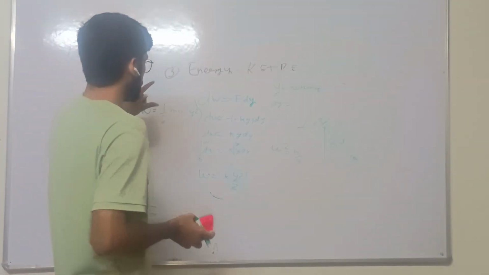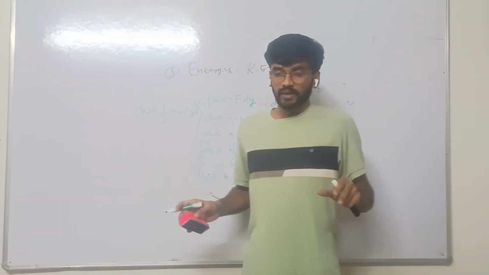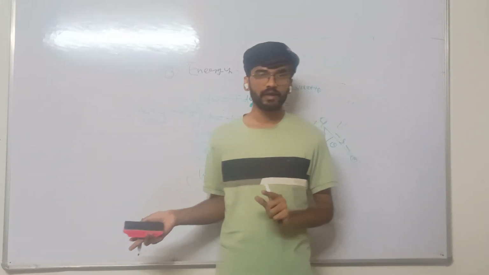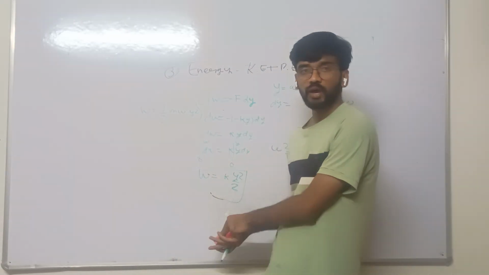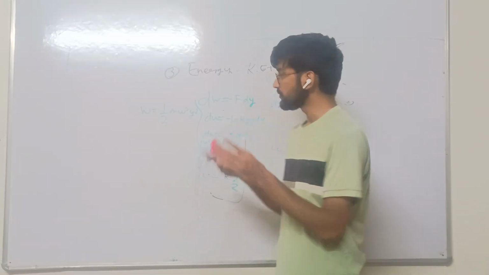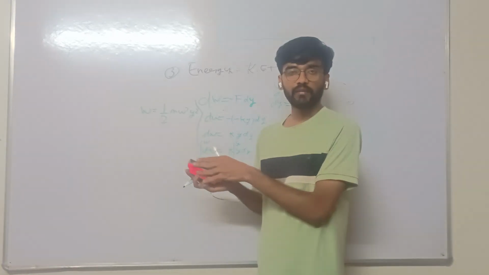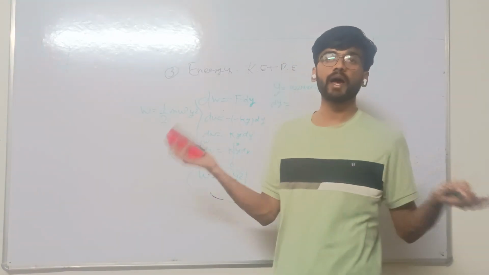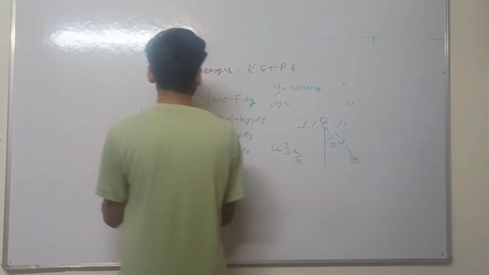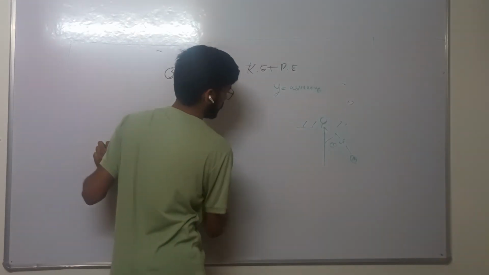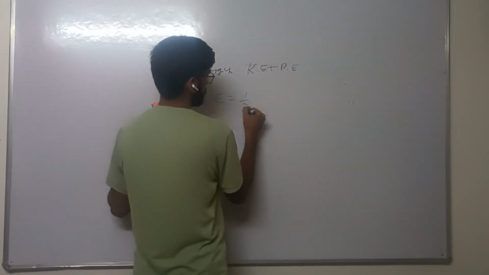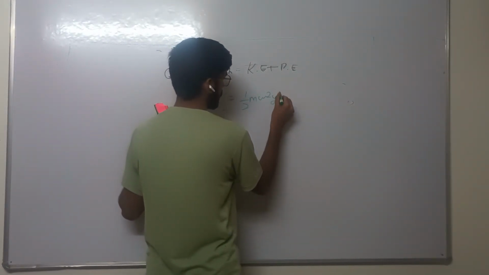During the motion of particle, the restoring force works against the motion, and this work done is stored in the form of potential energy of particle in simple harmonic motion. So potential energy equals 1 by 2 m omega square y square.